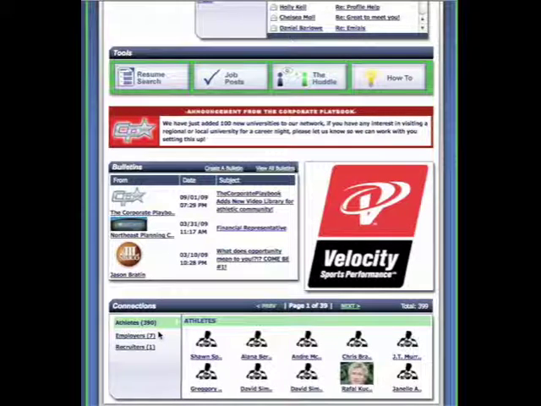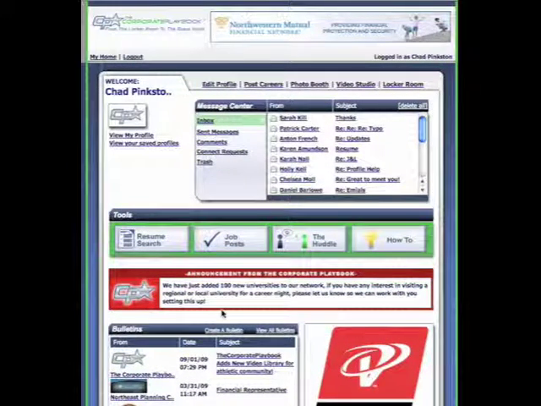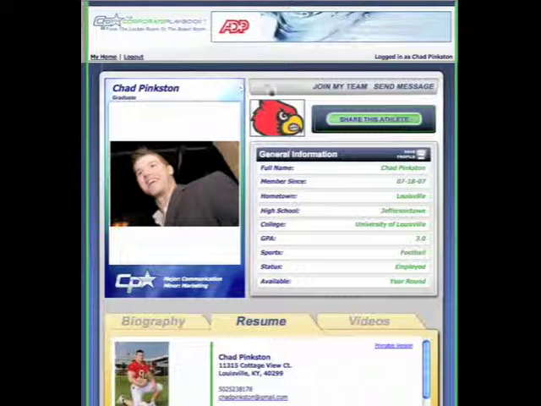So, for instance, if I create a bulletin right now and I issue this bulletin out, all 390 of these athletes that I'm connected to will receive that message on their homepage. So it's a quick, efficient way to get out a message that I want to alert my network with, and that's where there's an incentive to continue to grow your network and broaden the reach of that bulletin message. For instance, if I send a teammate request by clicking this button right here, if that individual accepts my teammate request, they will now receive my bulletin messages and that type of information that I broadcast out.